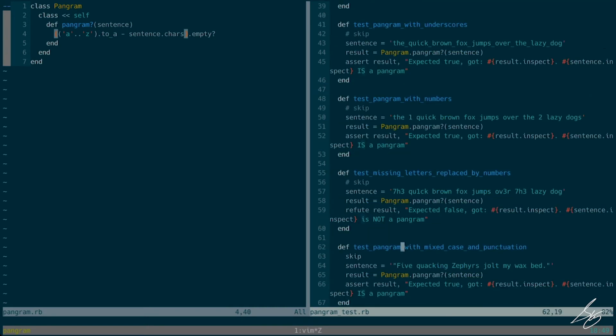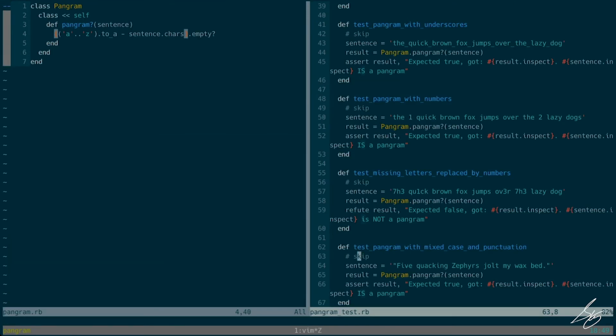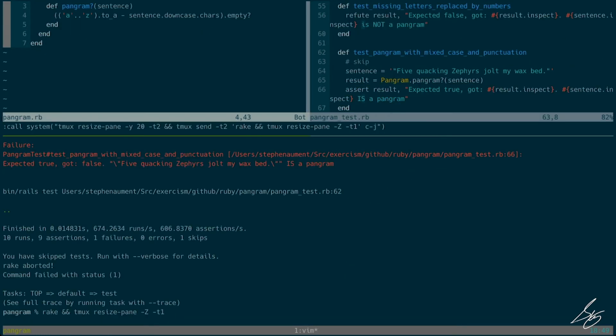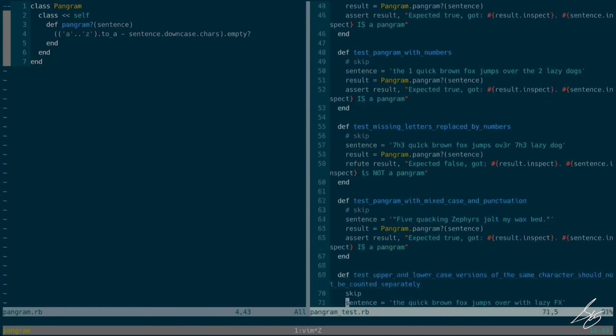All right, test pangram with mixed case and punctuation. This is going to fail because we're expecting our input to be all lowercase, but even though that's going to fail, that is really easy to solve. We just need to downcase our input. And now we have a case insensitive pangram check.